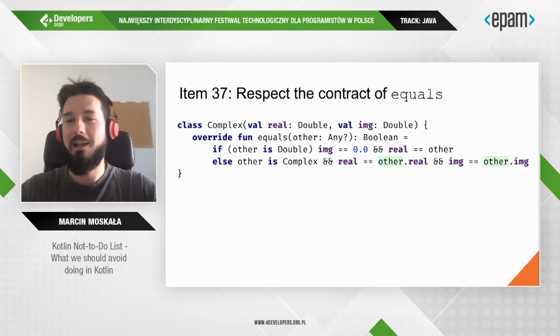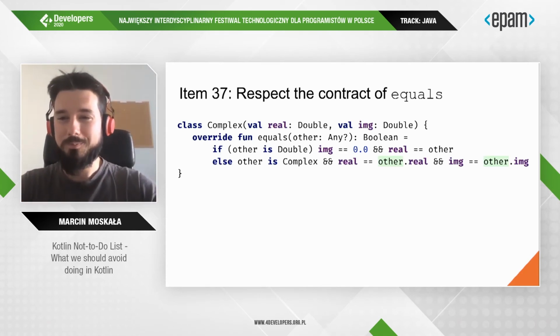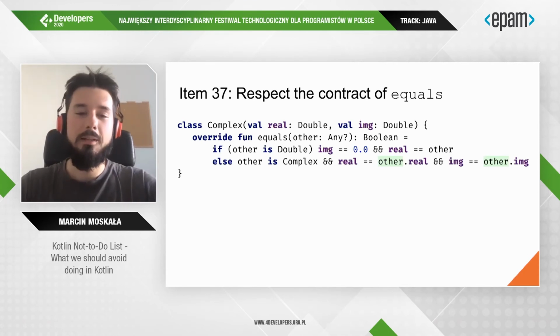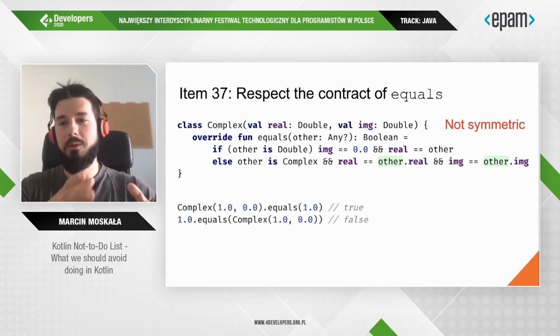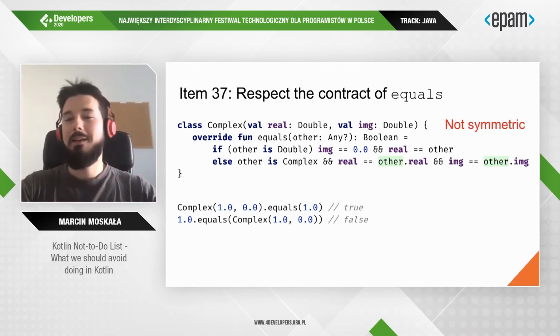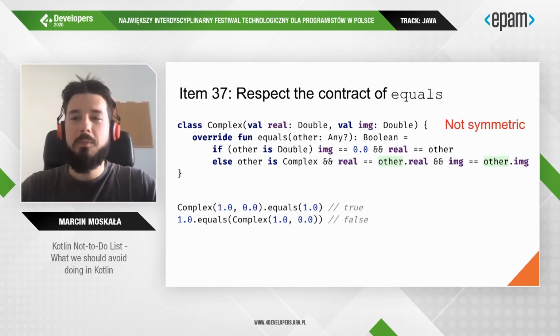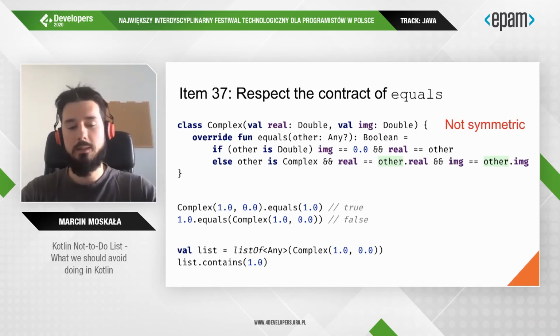In a live stage, I would probably have some conversation with you. Now I will just tell you that this code is not symmetric. What does it mean? It means that complex can be equal to double, but double cannot be equal to complex. So what's the problem with that? Imagine that we have a list with a complex, and we check if it contains a double. So what should be the result of that?